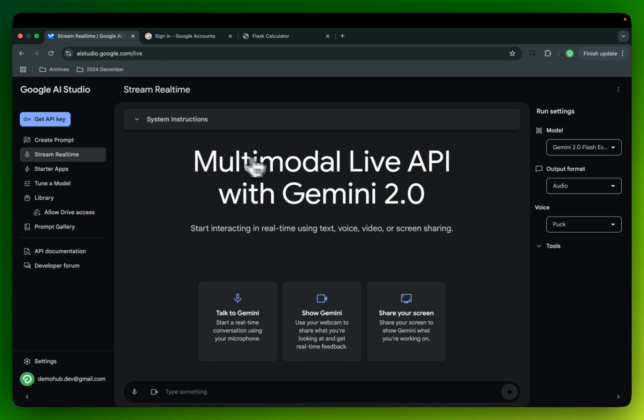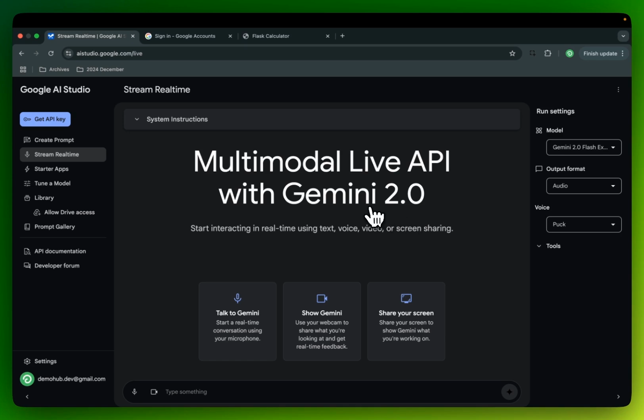It is a multi-modal live API built with Gemini 2.0. So Gemini 2.0 recently just came out in December of 2024. And it was about the same time of 2023 when Gemini 1.0 came out. So I think Google is trying to keep up with the yearly release date, it seems.